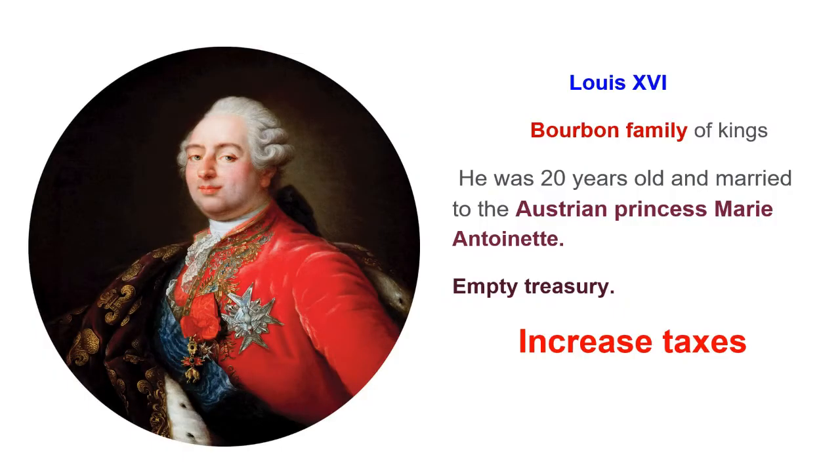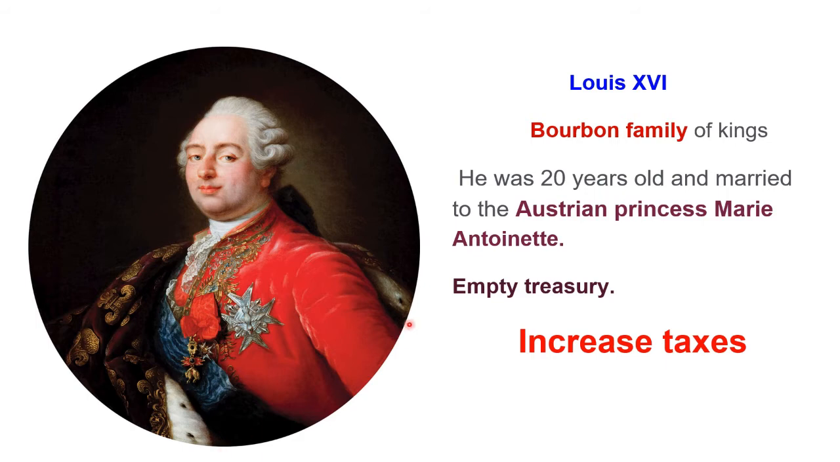In 1774, Louis XVI of the Bourbon family of kings ascended the throne of France. He was 20 years old and married to the Austrian princess Marie Antoinette. Upon his accession, the new king found an empty treasury. The reasons for this empty treasury are: long years of war had drained the financial resources of France. Added to this was the cost of maintaining an extravagant court at the immense palace of Versailles.